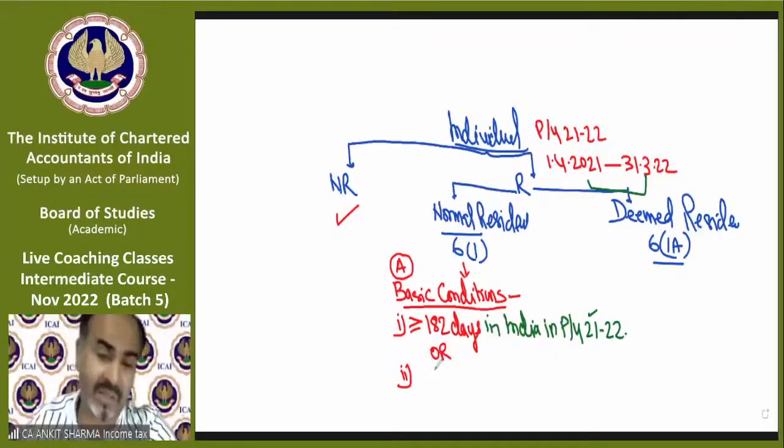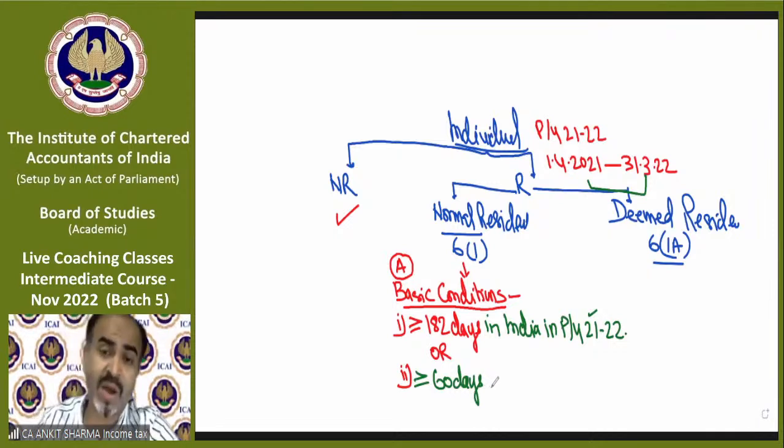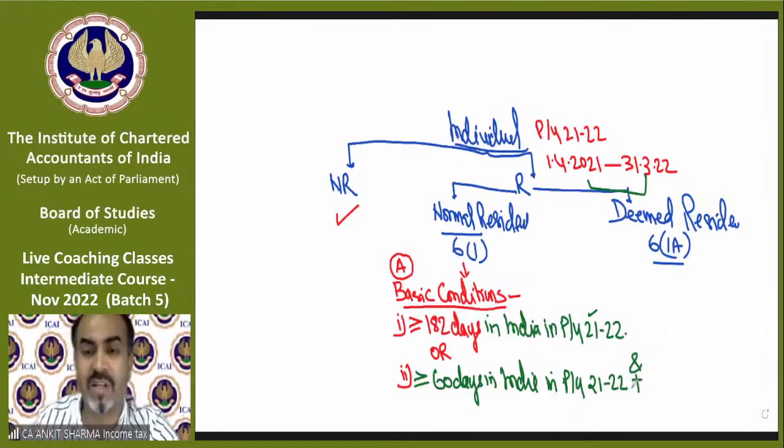But if somebody is not fulfilling condition number 1, then there is one more basic condition. That is, if you are in India for more than or equal to 60 days, not 182, only 60 days, in previous year 21-22, and one more condition has been added, and plus, it's not all.